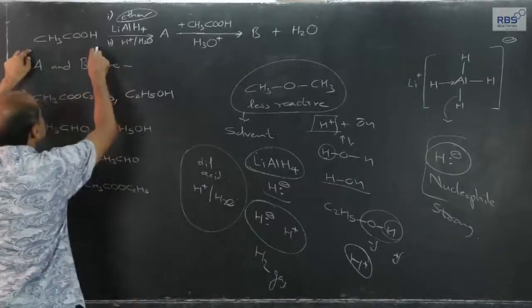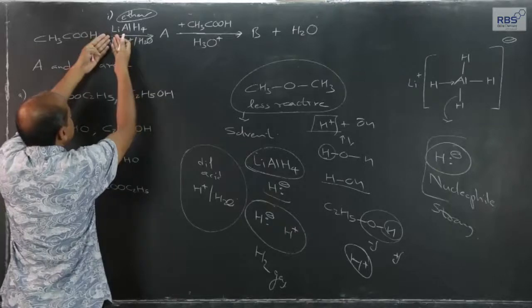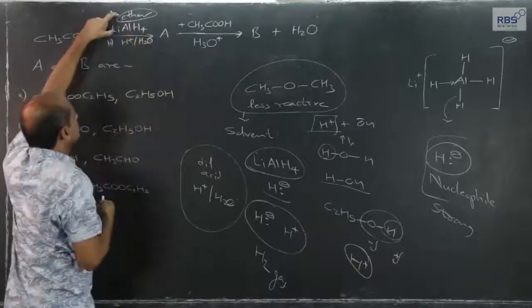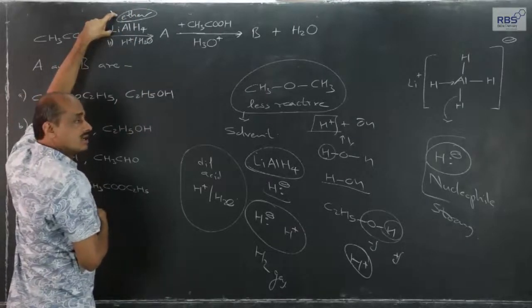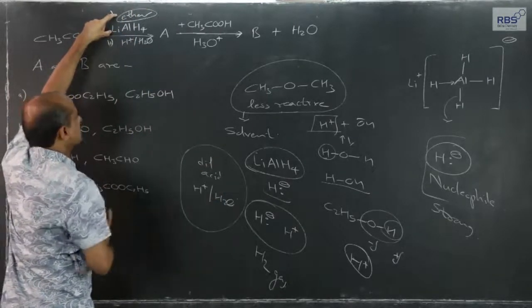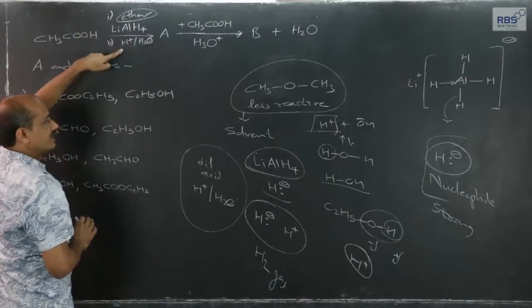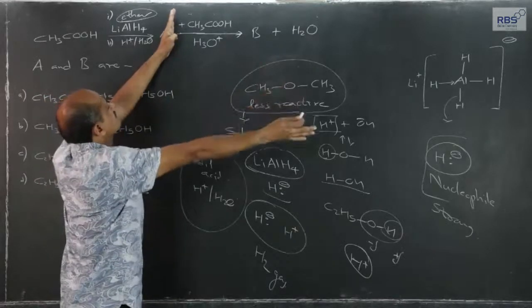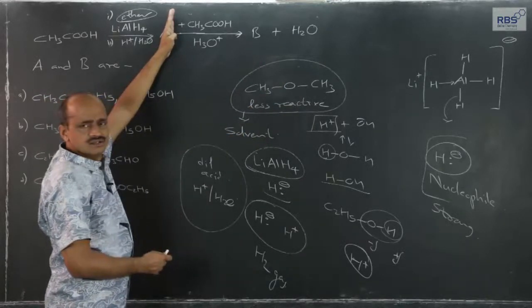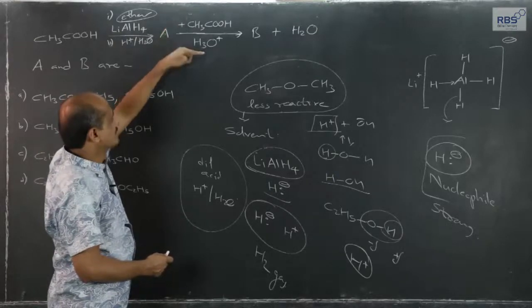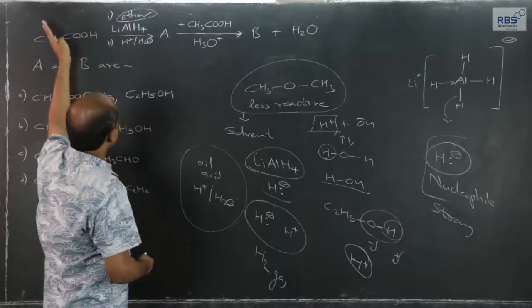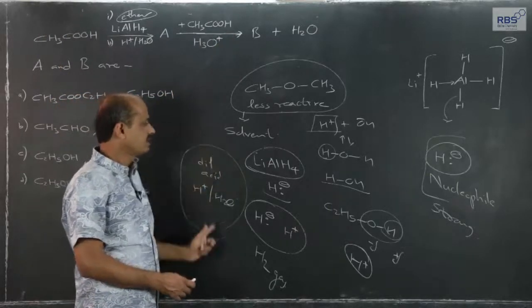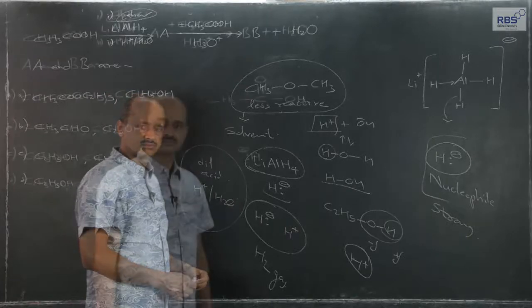So, here acetic acid, although during MCQs it is just written lithium aluminum hydride, that should be in our mind: first step in presence of solvent like ether, hydride transfer mechanism. In the second step hydrolysis, dilute acid, we get A, and here in this question this is further reacted with acid, acetic acid in presence of mineral acid like dilute HCl, dilute H2SO4. So, the question we will now consider step by step, but this part also should be known to us.